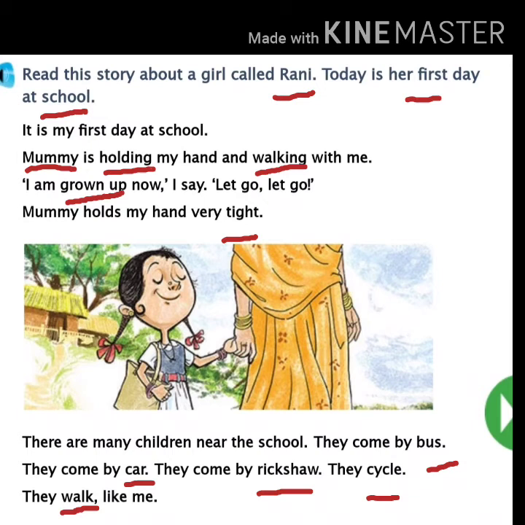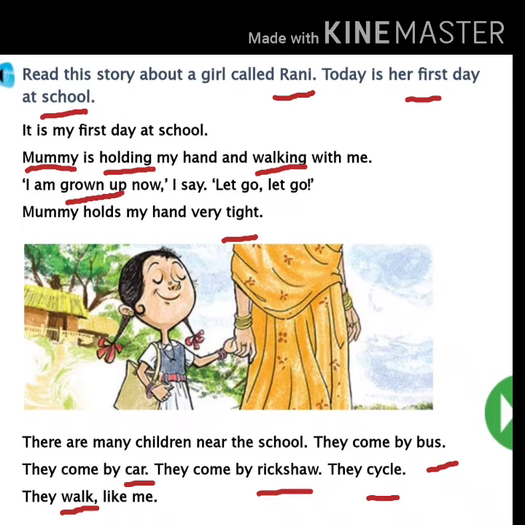Now the next word, walking. Underline W-A-L-K-I-N-G. Repeat, children. W-A-L-K-I-N-G, walking. Now all of you underline grown up.